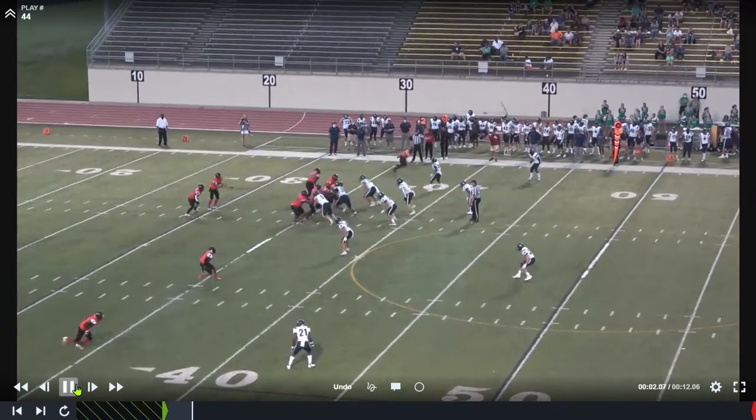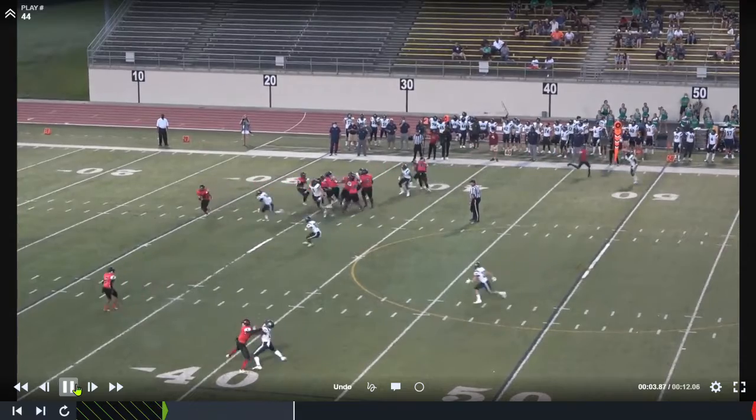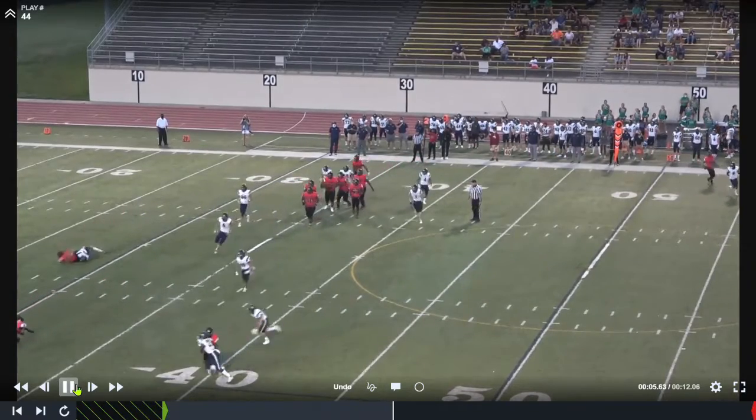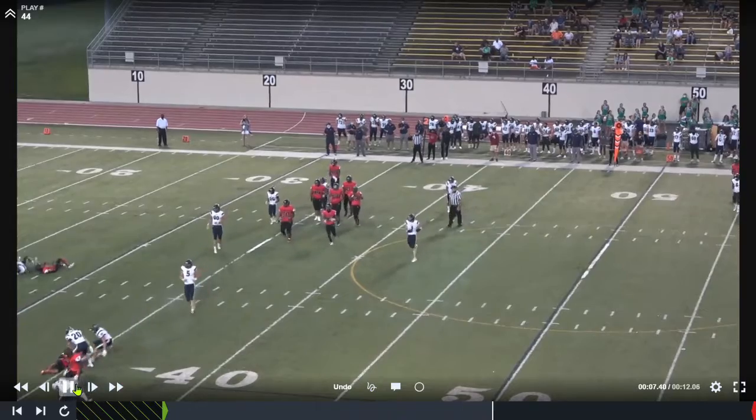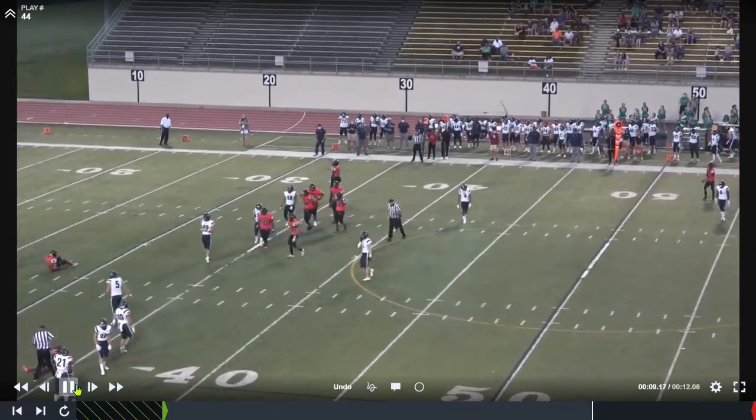Also, if you are aware of the down and distance on this play, you'd realize that this is not a crucial spot, as the ball is at least 10 yards away from the first down marker. Don't get tunnel vision on these plays.